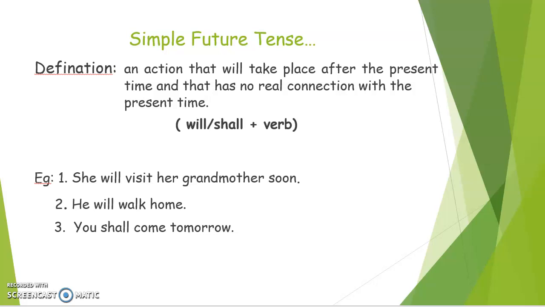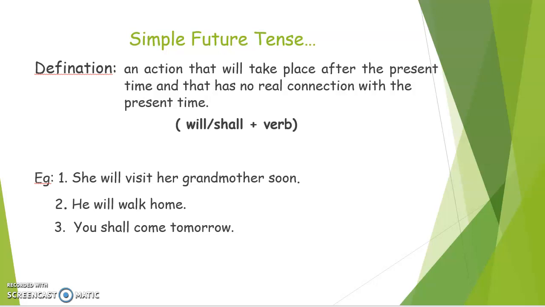The first example is she will visit her grandmother soon. We don't know when she is going to visit her grandmother, but she is going to visit her grandmother soon. So how we will make that sentence? She will visit her grandmother soon is a simple future tense. Now the next example is he will walk home. We don't know when he is going to walk.